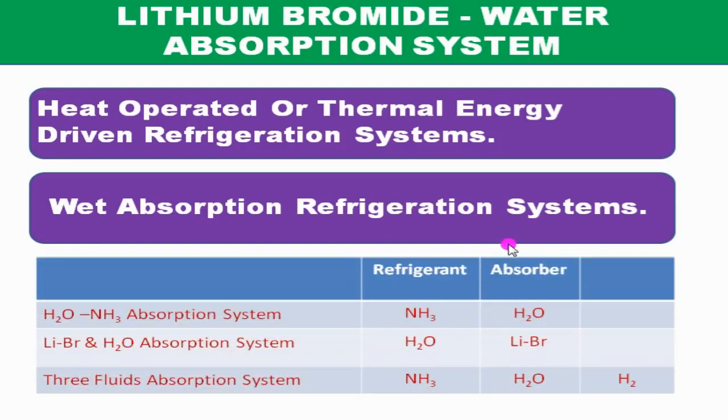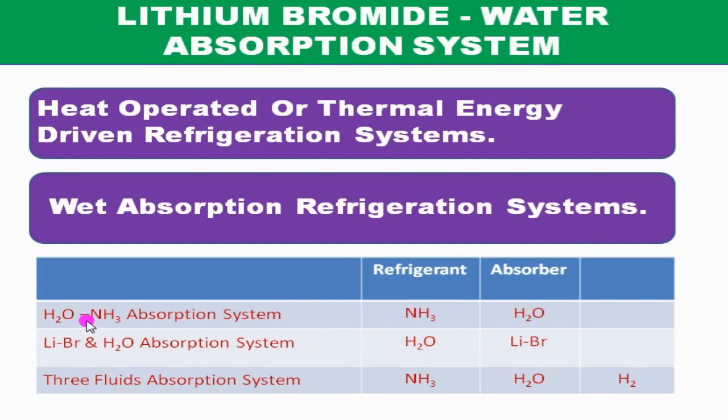I already told you in my previous videos that we are going to discuss three types of vapor absorption systems, namely aqua ammonia absorption system, lithium bromide water absorption system, and three fluids absorption system. The three fluid absorption system is also known as the Platen-Munters absorption system. As the name indicates, these three fluid systems use three fluids for operation. The first two systems use only two fluids.